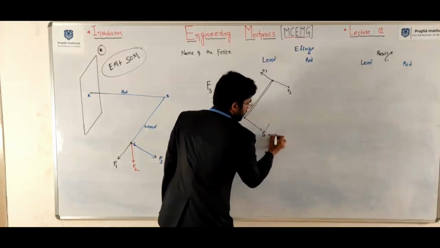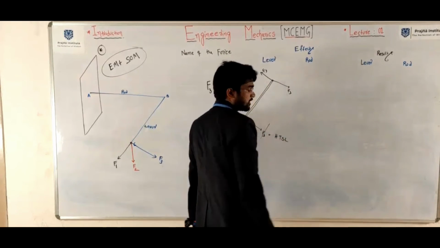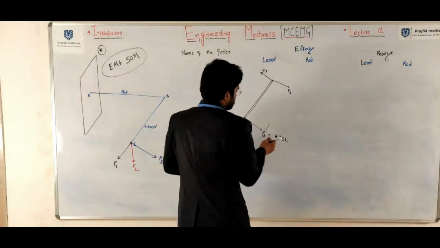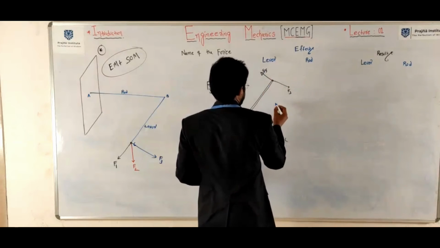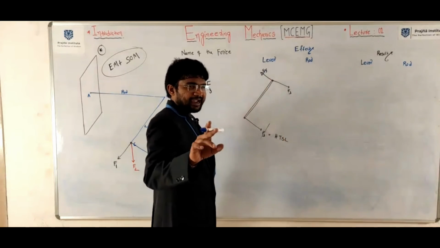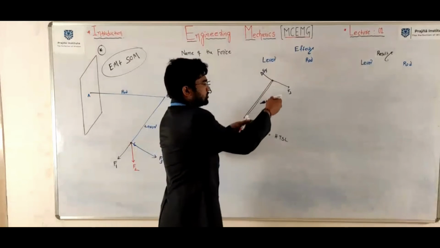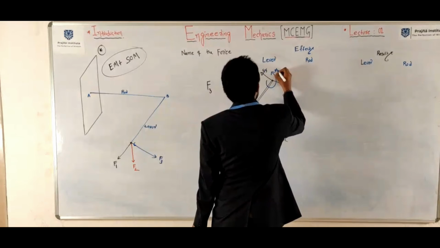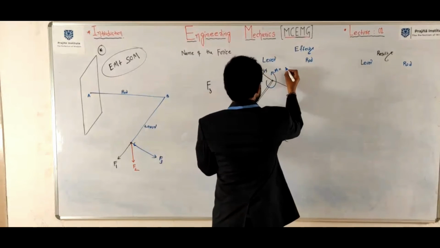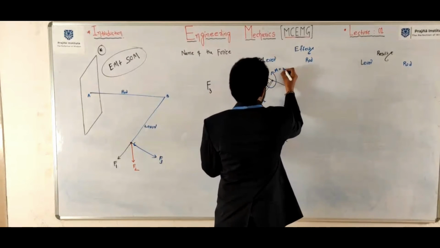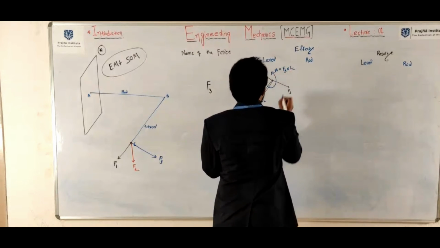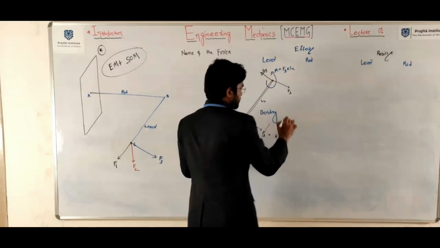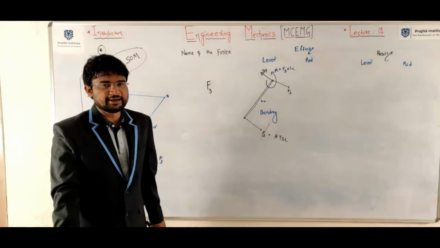This is a horizontal transverse shear load. This load and this load, equal in magnitude and unlike horizontal transverse shear loads, will create a bending moment. So this is a bending moment in the lever. It is nothing but F3 into the length of the lever. It is subject to bending.